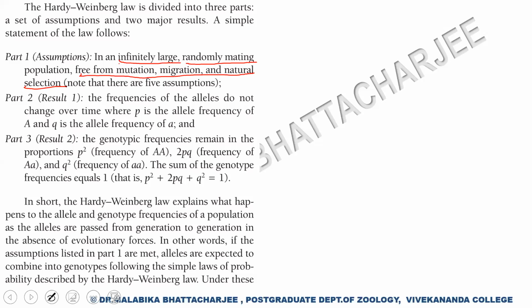Given that these assumptions hold, only then do the frequencies of the alleles at which they initially fix not change over time. So if there is a frequency of an allele which is very low, then it remains constant. It is fixed at that low frequency generation after generation. And the genotypic frequencies remain in the proportion p square, 2pq,